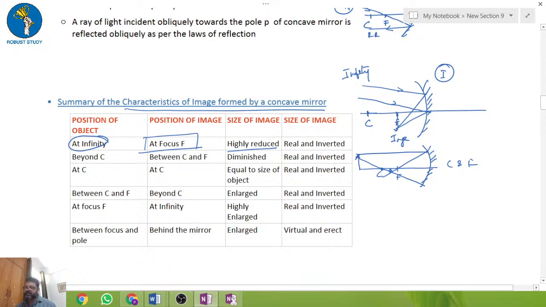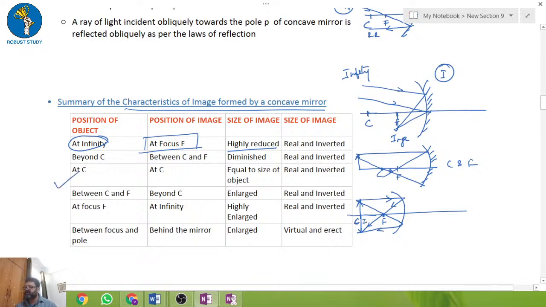Now when the object is at the center of curvature, the third condition: after deflection, the ray passes through the focal length, and once it has passed through the focal length, it will be parallel to the principal axis, and they all meet here, so the image will form here.